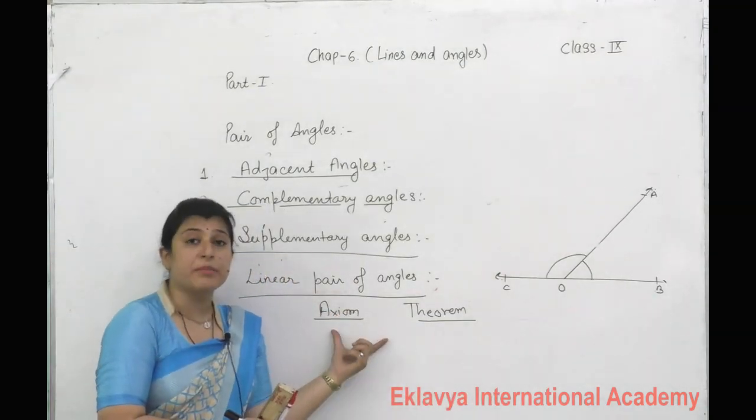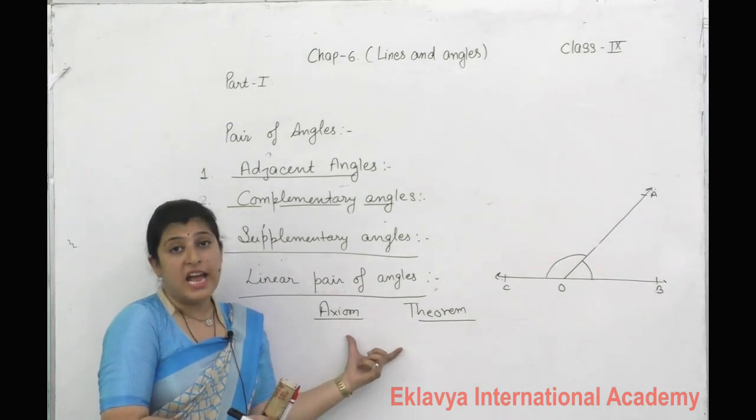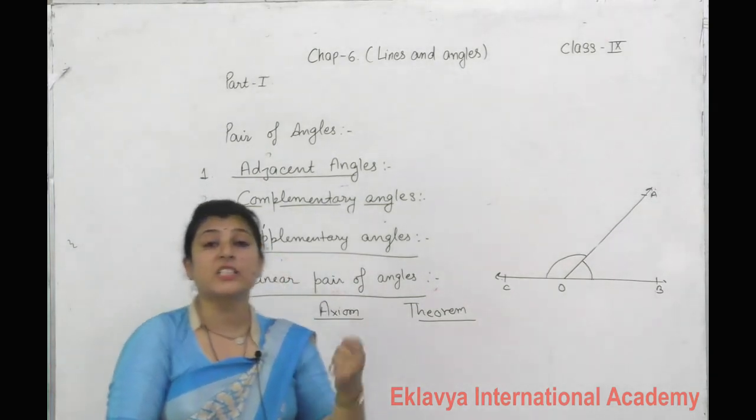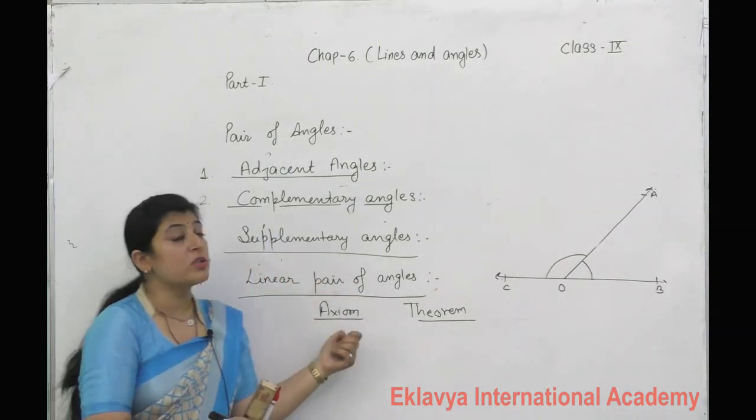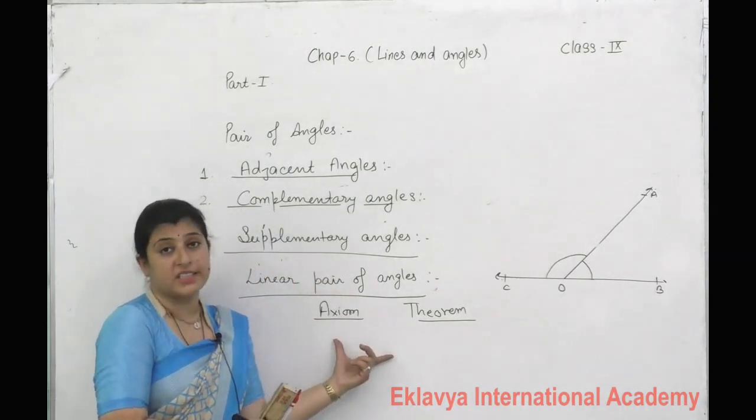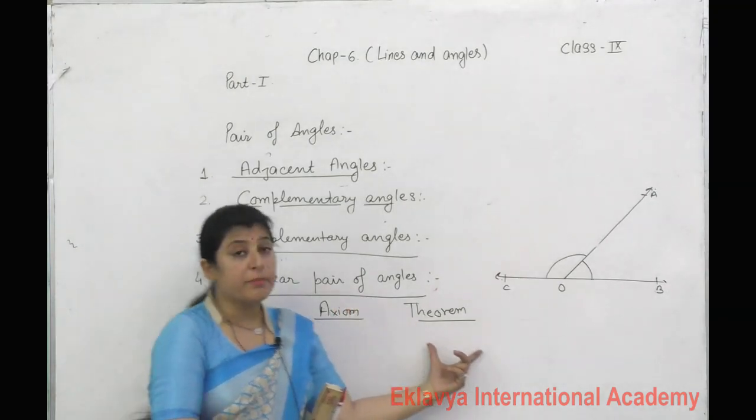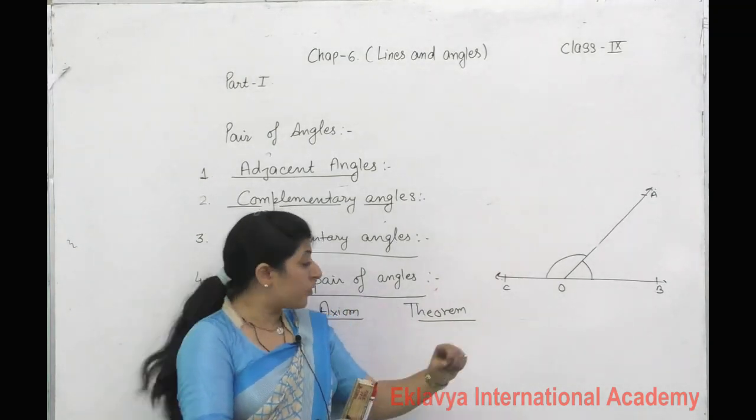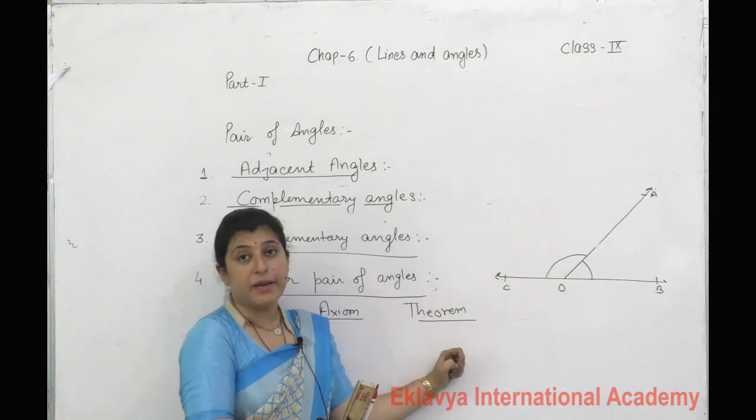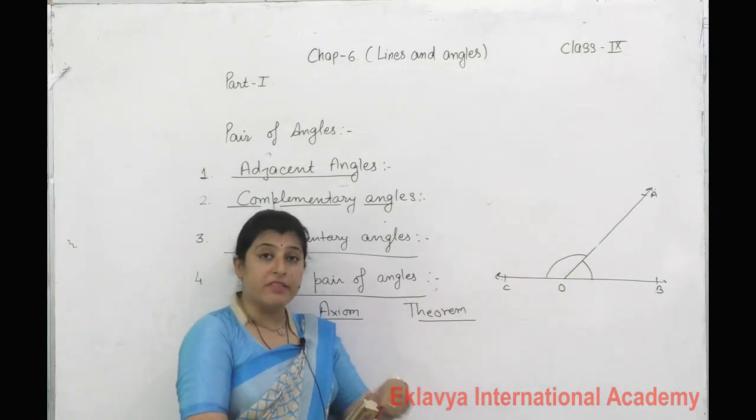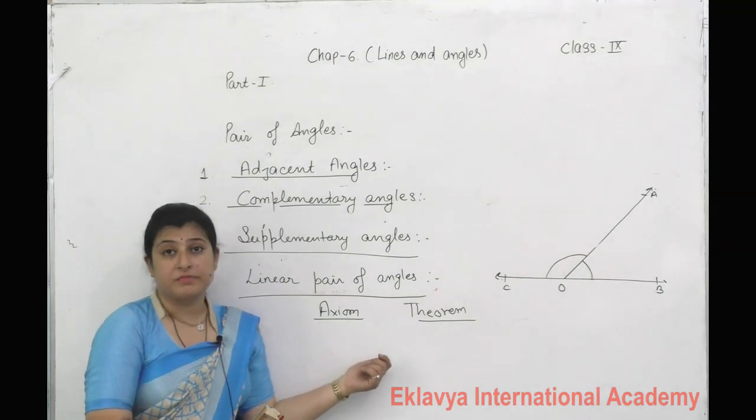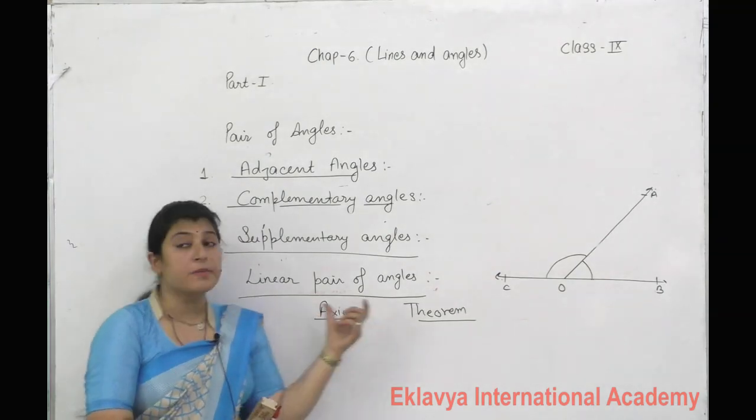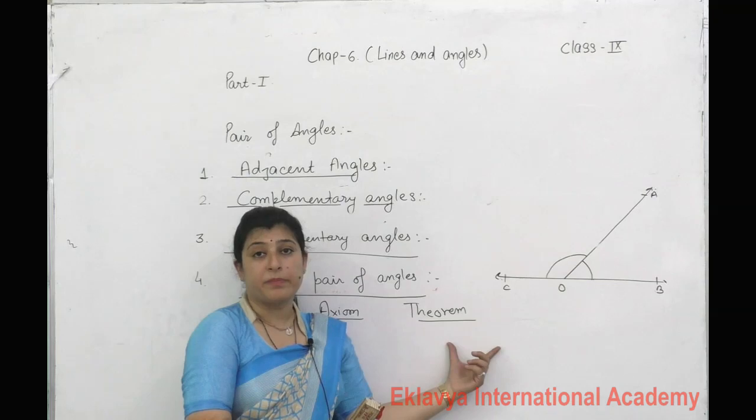We can say axiom is a universal truth. Any statement, there is no need to prove it. We directly use it in our whole mathematics. And theorem, we have to prove this statement by using a previously proven statement, by using an axiom. So this is the difference between axiom and theorem.